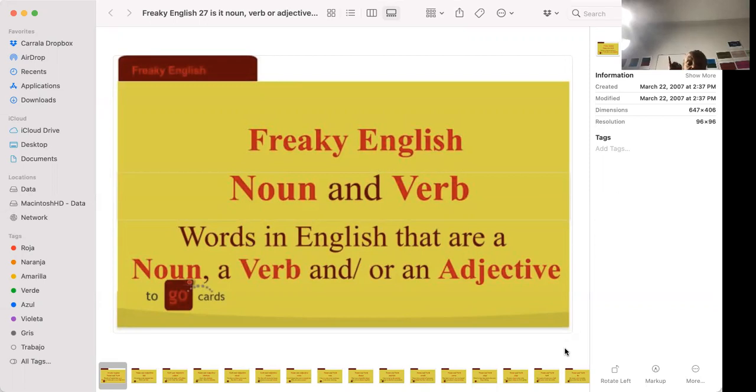A noun is the name of a person, place, thing, or idea, which is very different than what a verb is. The most important part of any sentence, if it is a sentence, right? If it is an utterance, the most important part is the verb. Understand this, without the verb, there is no sentence.